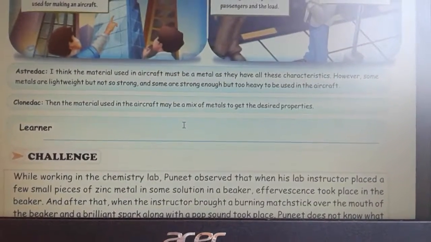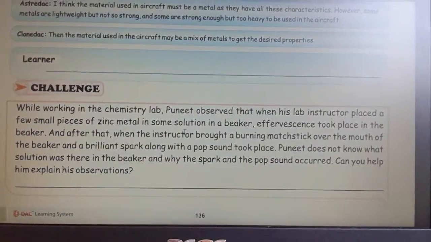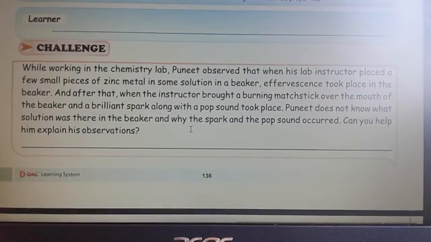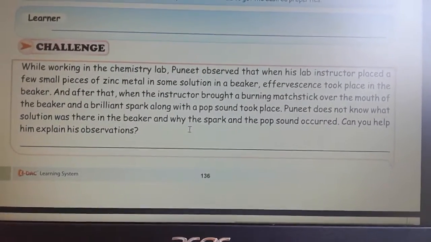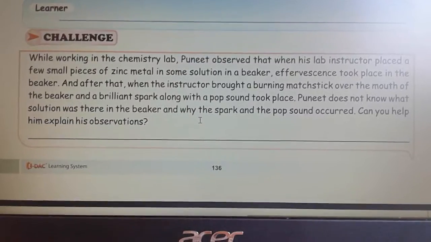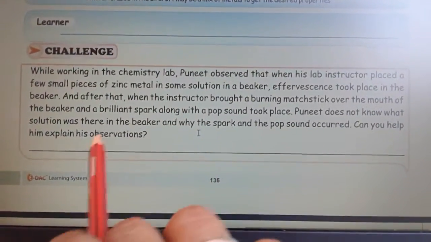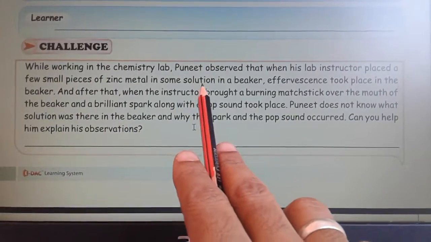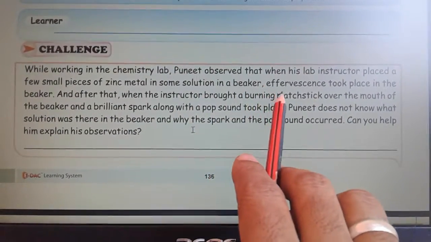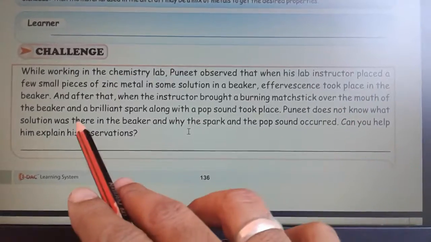Next is your challenge, students. While working in the chemistry lab, Puneet observed that when his lab instructor placed a few small pieces of zinc metal in some solution in a beaker, effervescence took place in the beaker.